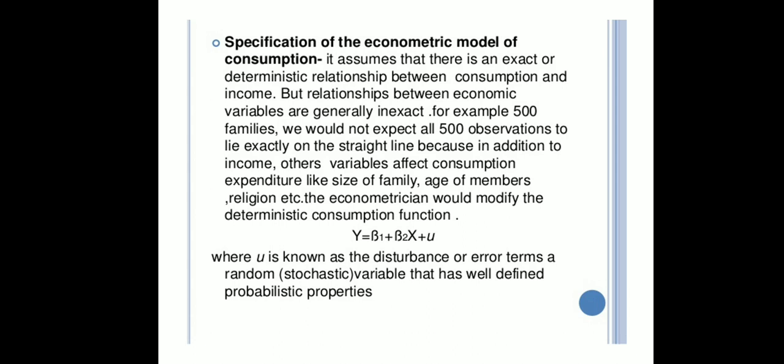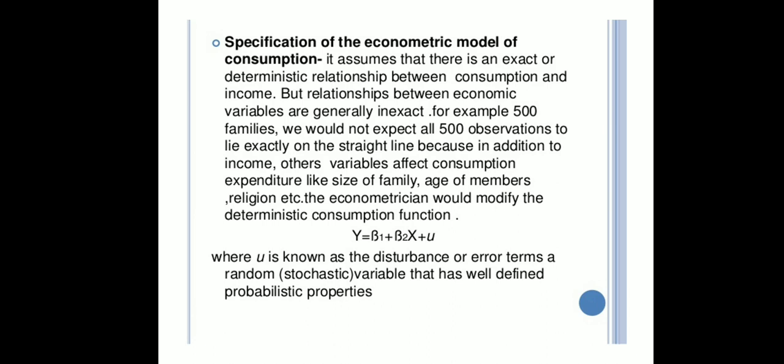In detail, the specification of the econometric model of consumption assumes that there is an exact or deterministic relationship. If it is an exact relationship, then we get a linear line, and all the points of the y variable lie on this line. That is an exact relationship between consumption and income in the consumption function. But relationships between economic variables are generally inexact. It will not be exact.